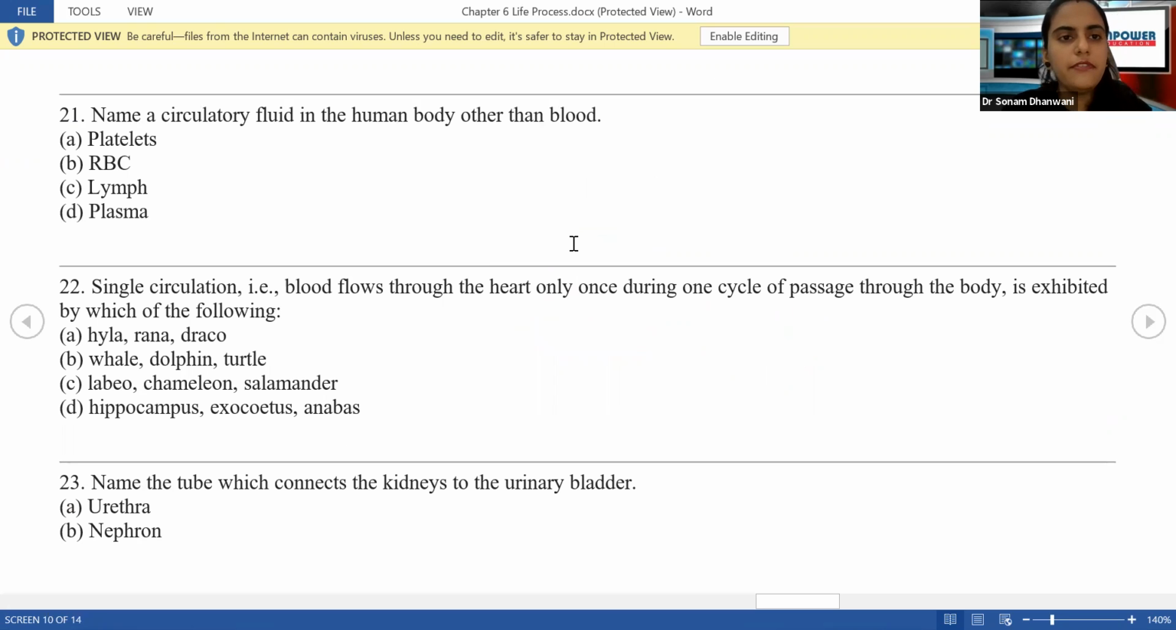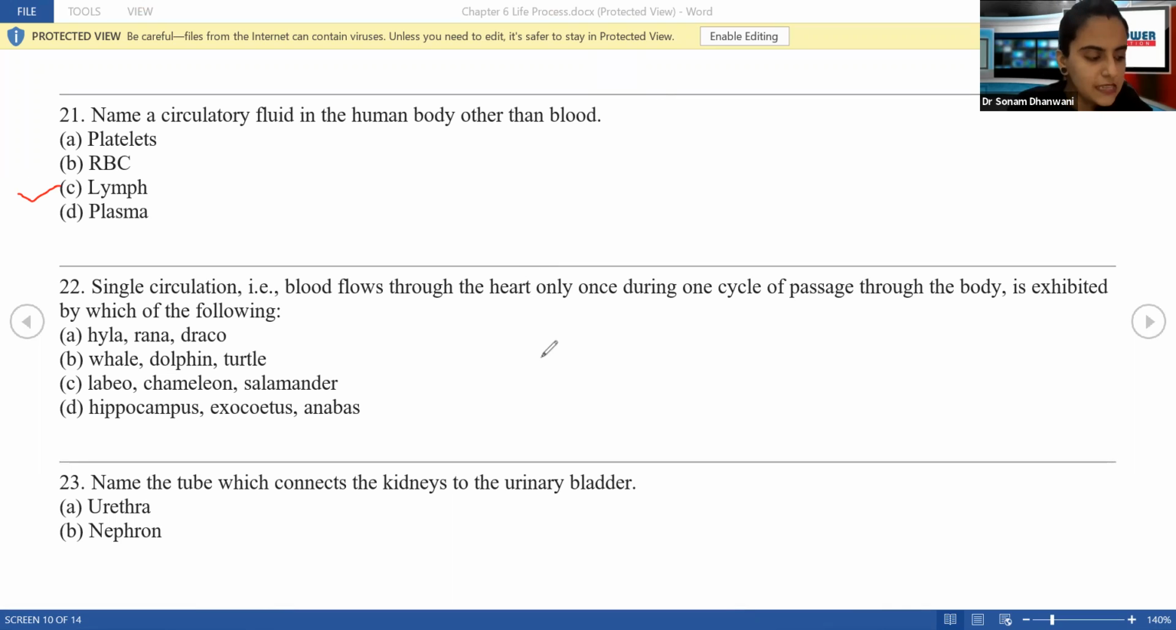Name a circulatory fluid in the human body other than blood. Yes, circulatory fluid other than blood. What is that? Correct. That is lymph. Acha, tell me what is plasma, guys? Can anyone tell me what is plasma? Yes, what is plasma? Plasma is nothing but blood minus the cells of the blood. That gives you plasma. Okay? Blood minus the cellular elements will give you plasma.